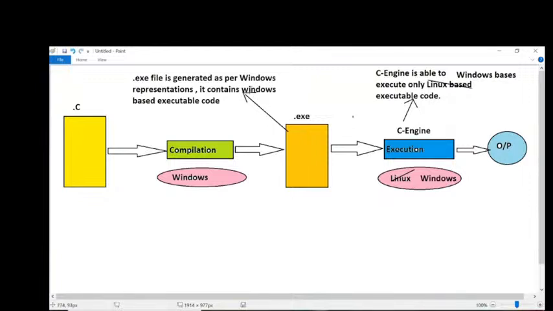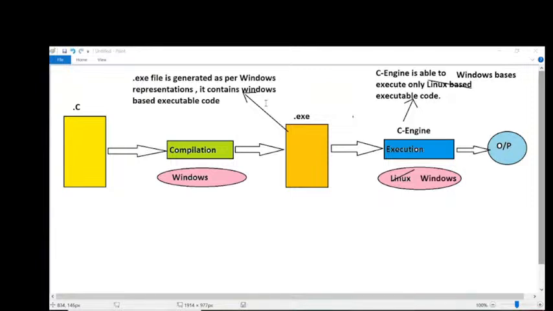This .exe file is provided as per which operating system representations? Windows operating system representations. Then after that, we are trying to execute this Windows representation on the C engine, which is available on Windows operating system only. So the C engine requires Windows representations only, and we are providing Windows representations.